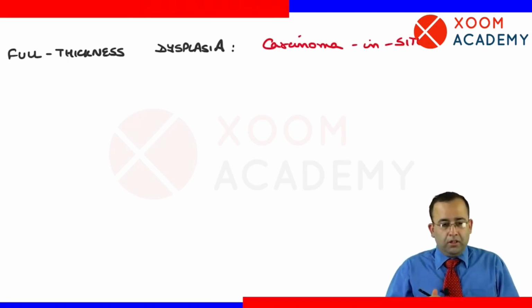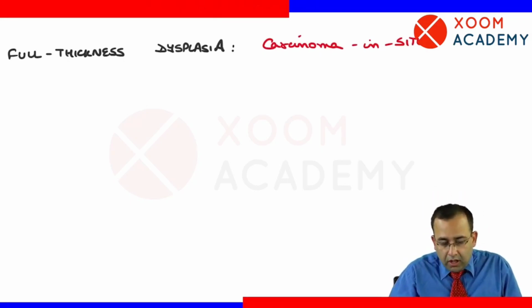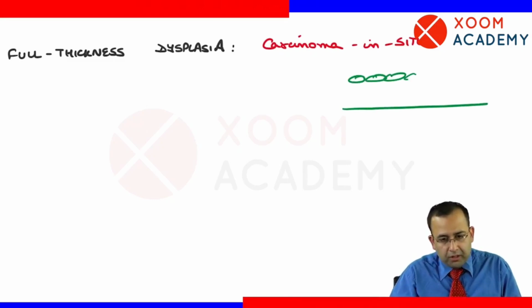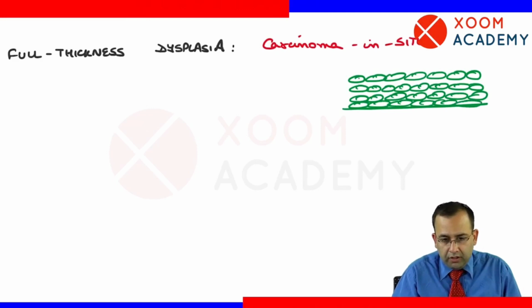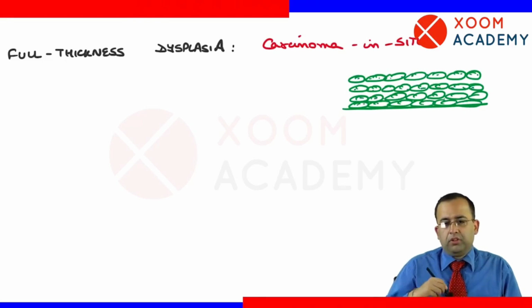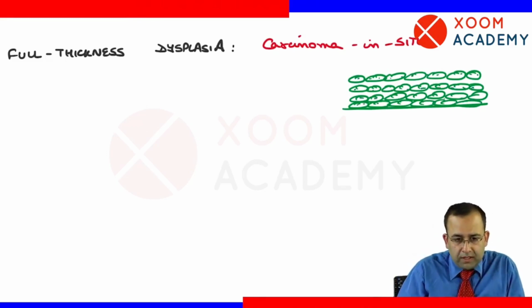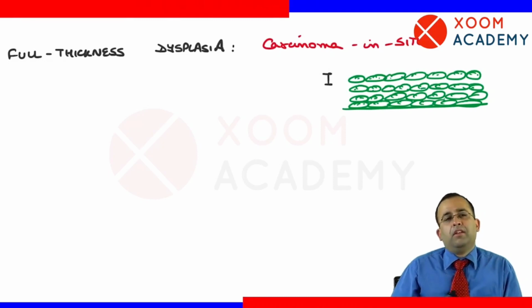इसका मतलब क्या है? देखो, let us assume that this is the stratified squamous epithelium of the ectocervix. Ectocervix, what is the lining? Stratified squamous epithelium, with nuclei and basement membrane. This is normal. Now suppose there is dysplasia in the upper one third.